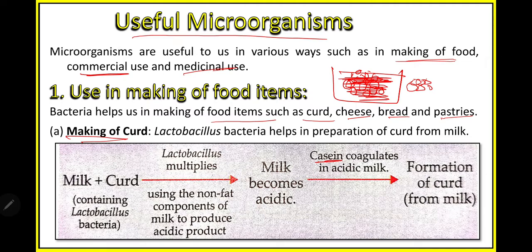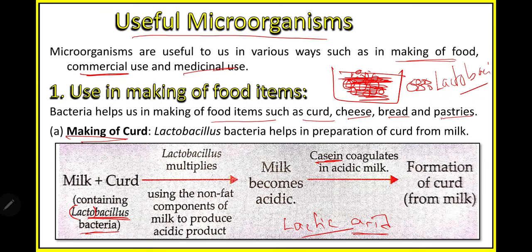So how will the milk become acidic? Now this bacteria, lactobacillus, as its name says, lacto, will give the milk lactic acid, and this acid will help the milk become acidic. And while the milk becomes acidic, in acidic milk, the casein protein will coagulate to form the curd. First you have milk, give some lactobacillus bacteria.